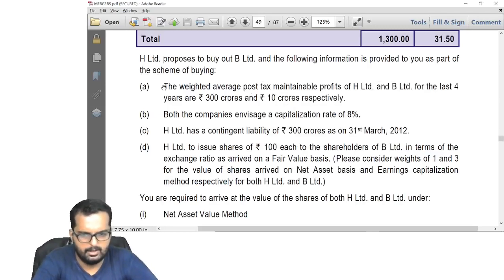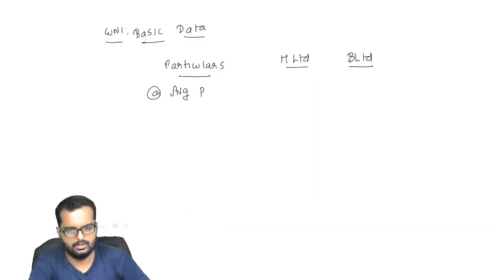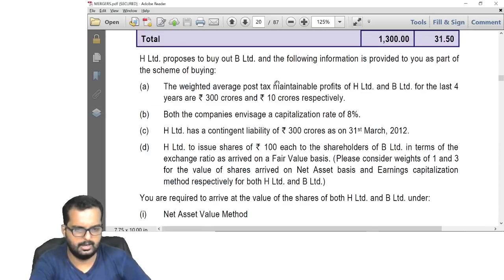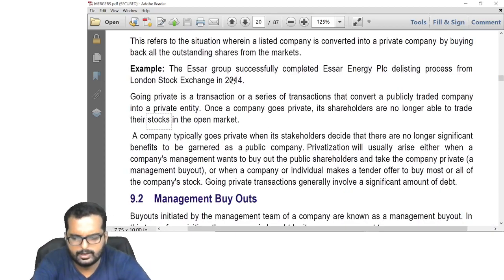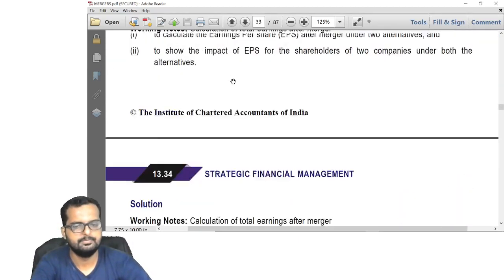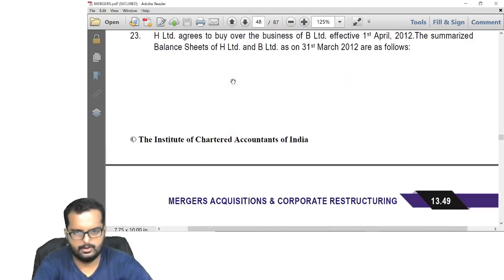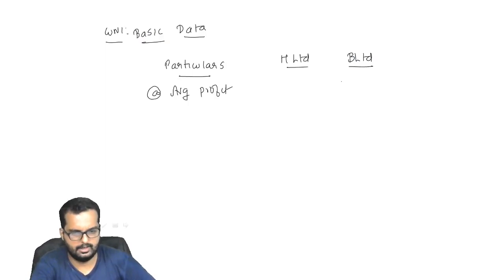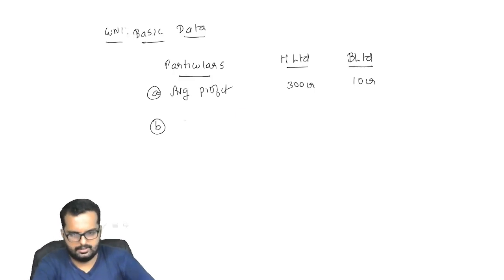Point number A, average profits for the last 4 years are 300 crore and 10 crore. So here it is 300 crore and here it is 10 crore. Am I right? Next one, both the companies have a capitalization rate, so discount factor, of 8%.